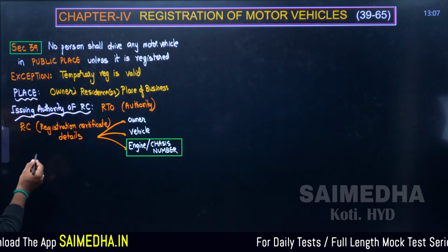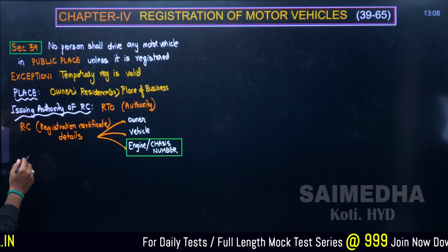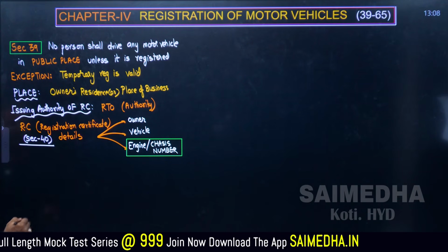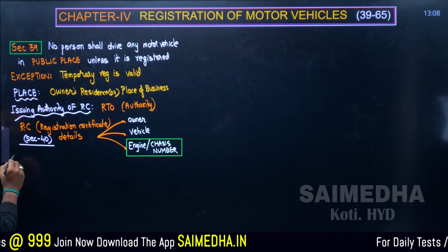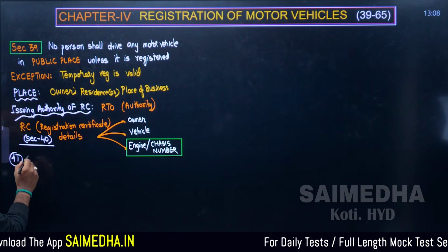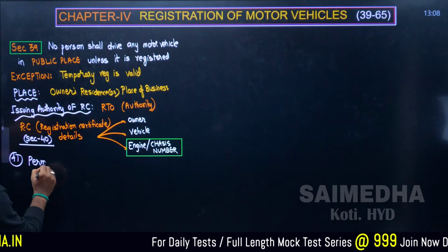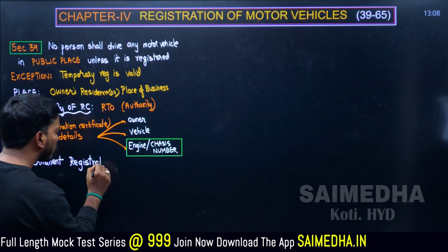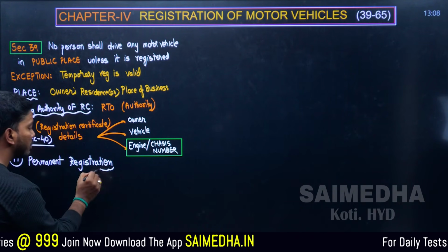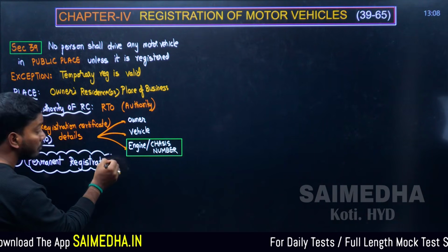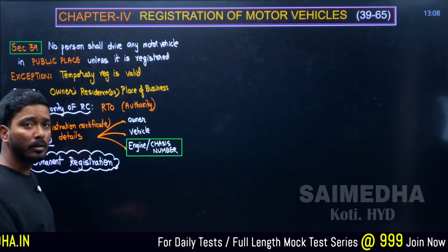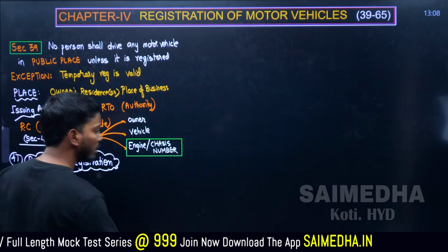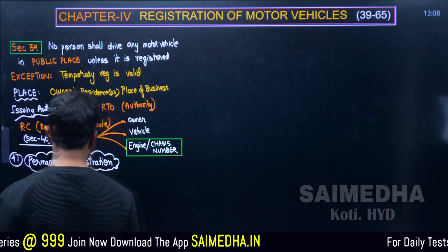If we move on to the type of registration, we can talk about Section 40, which we can remember. Who's the registration authority? That is RTO. Then let's discuss Section number 41, which is talking about the permanent registration, PR. When the permanent registration is done, there are some rules and regulations to be followed. What are they? You need to have an inspection of the vehicle first, and then you have to pay the tax. Once both are completed, then you will be getting the PR, permanent registration.